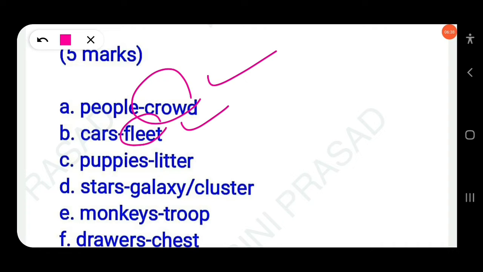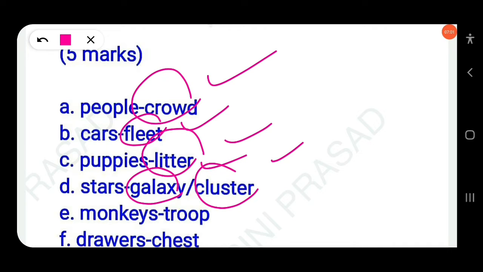Then next, puppies: litter of puppies. Litter is a collective word that is used for a group of puppies. Then next, stars. We can write galaxy of stars or a cluster of stars. Clear? Then next, monkeys. We use the collective word troop of monkeys. Troop refers to a group of monkeys. We use troop to indicate a group of monkeys.